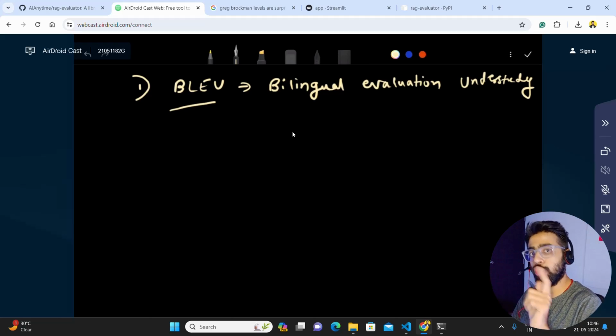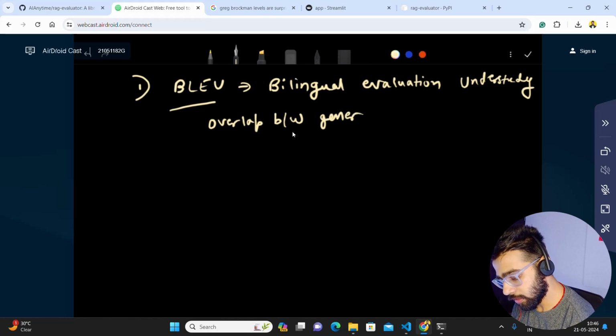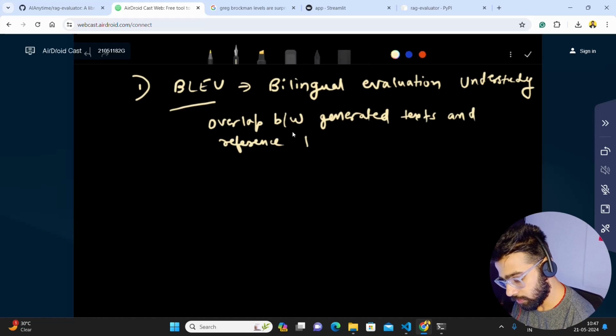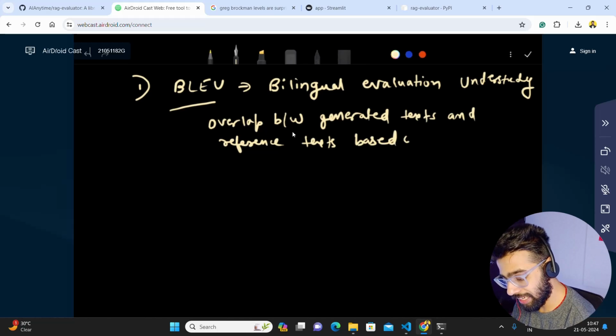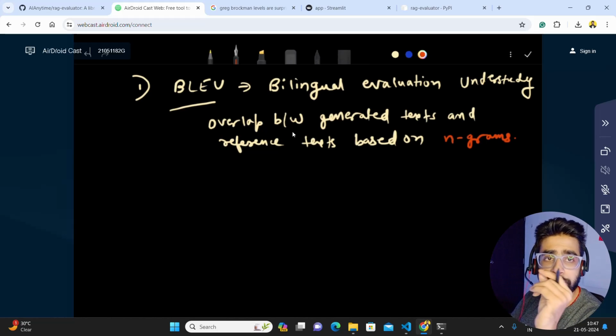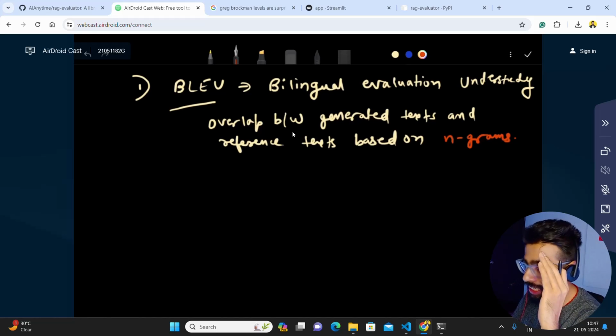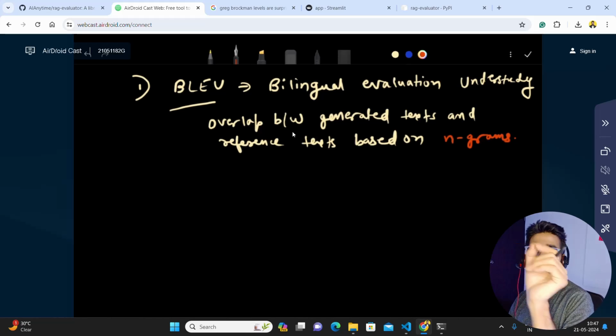Now, n-grams is something that you can set. So I'm writing overlap between generated text and reference text, and it is based on the n-grams. Focus on this word, n-grams, because this is where the magic happens. Basically it measures precision by calculating how many n-grams in the candidate match the n-grams in the reference. So basically word by word, right?